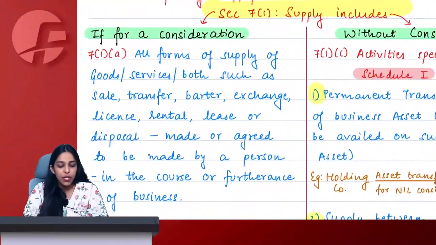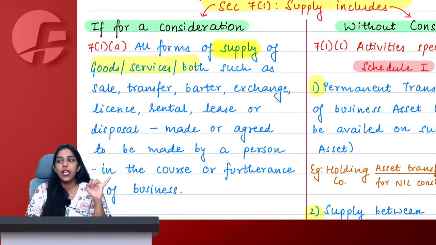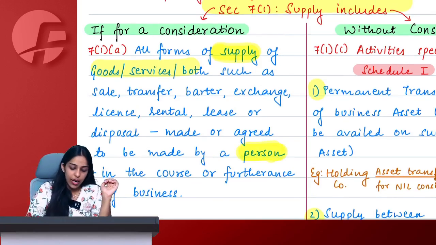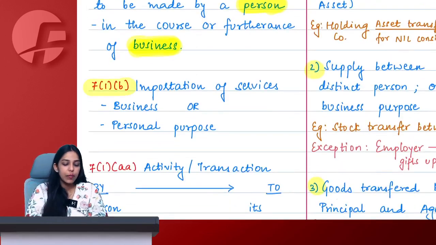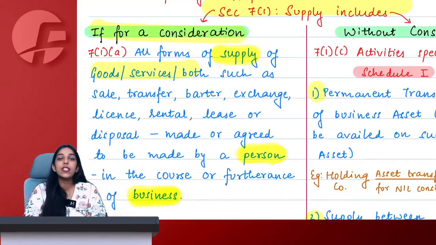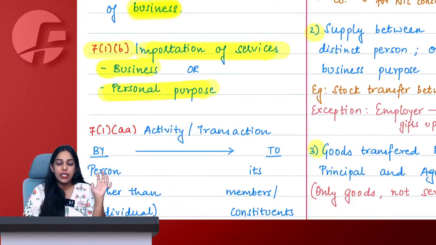Okay, ma'am. So, if for a consideration, then all forms of supply, supply of what? Goods, services or both, such as sale, transfer, barter, exchange, license, rental, lease, disposal. Underline the word person and underline the word business. Done, ma'am. Then Section 7.1b simply says that if for a consideration any service is imported, then be it business purpose, be it personal purpose, will always be treated as supply.